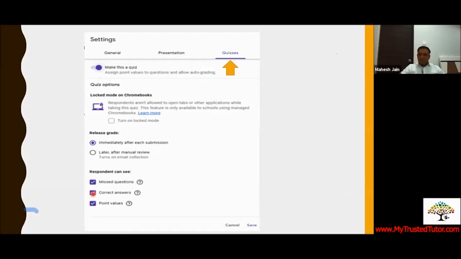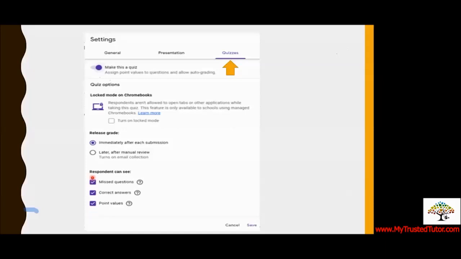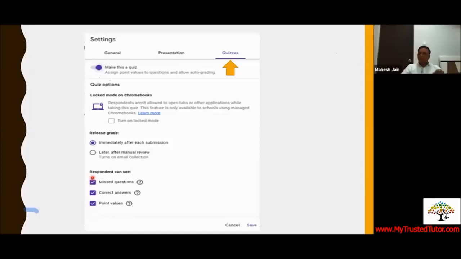Going ahead with the next, if you check on this, then I don't think you will have any trouble in this part also. They will be able to see how much score is given for each question, whether the answer given by them is correct or not, how many questions they have answered correct, how many are wrong. Everything will be visible to them if you click on these checkboxes. So I guess these were some of the settings which are available. This is very important when you want to make it autocorrect. If you don't want to take the trouble of correcting your MCQ, then you have to just make it a quiz and you can start with it.